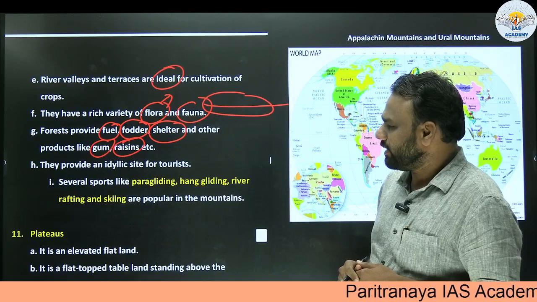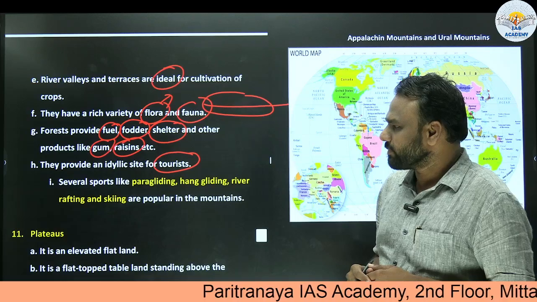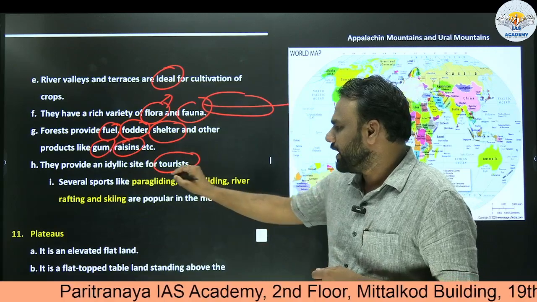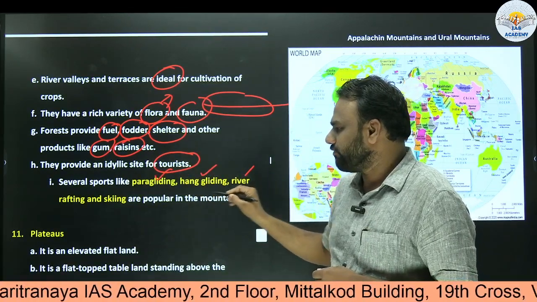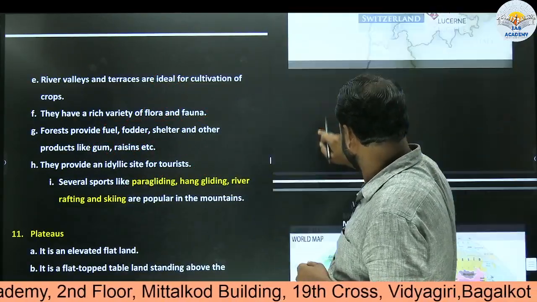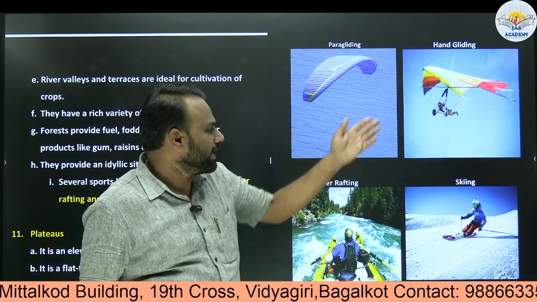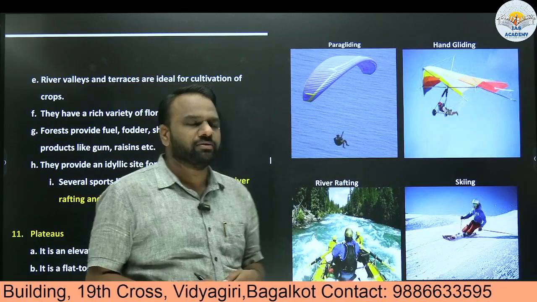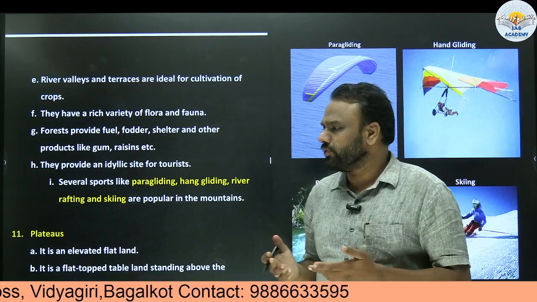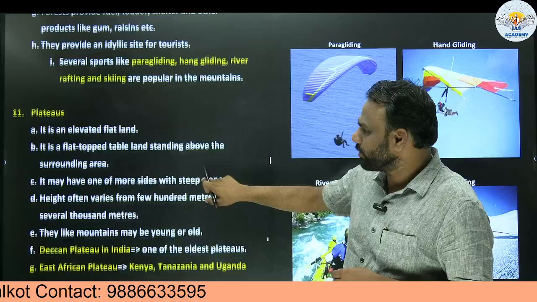Next, they provide scenery for tourists. Most tourists prefer hill stations because of the natural scenic beauty present there, and they also want to explore various sports, like paragliding, hang gliding, river rafting, or skiing. So this is paragliding. First one is paragliding, then hang gliding, river rafting, skiing. Most tourists want to explore these sports as well, and in this way, from the tourist point of view, mountains are beneficial. They generate revenue and contribute to the economy.